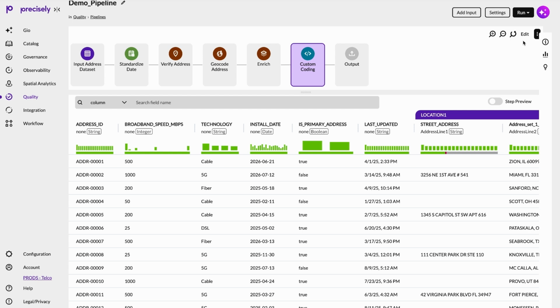But high-quality data doesn't stay high quality on its own. Now that the data has been fixed and enhanced, the next question becomes, how do we make sure it stays trustworthy over time? That's where observability comes in. Let's take this newly improved dataset and set up proactive monitoring so we can detect freshness issues, anomalies, and drift before they impact the business or an AI model.